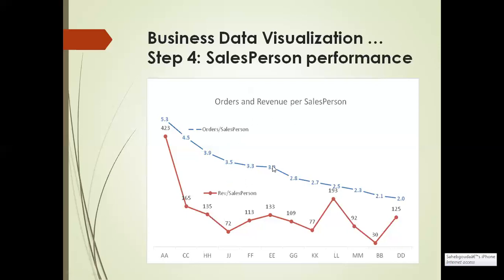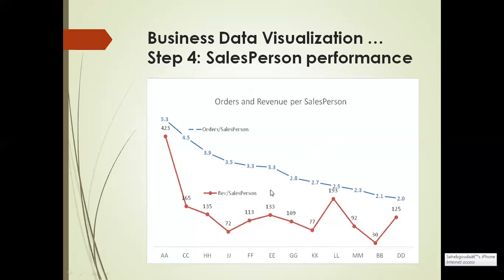So when we plot both in one particular graph, it gives a meaning, like we can easily differentiate between these two, isn't it? So here, an interesting way, as I told you, is to plot both measures on the same graph to give a more complete picture about orders per salesperson and revenue per salesperson.